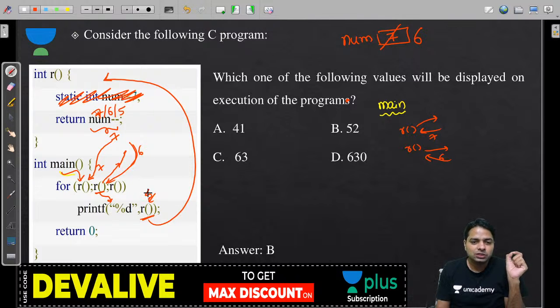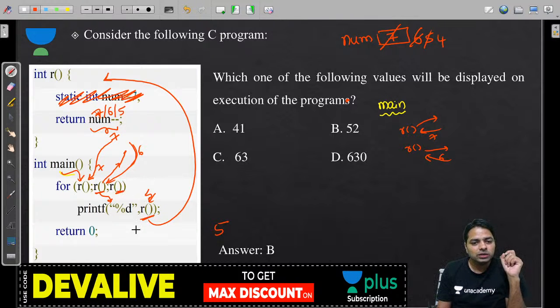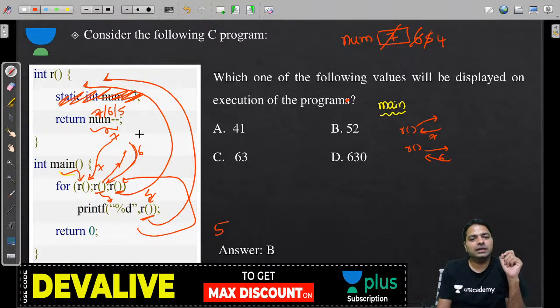It returns 5. It's going to print first, now 5. First output came, guys. Immediately, guys, previously I forgot to tell that 5 has happened. Now when you return 5, 4 will happen. 4 will happen because 5 is displayed, but 4 will happen. And when you are going to execute this line, R again, this time 4 will return. 4 will return here, but it makes the variable 3. And next time, when you call R, this gets 3 now, 3, but automatically makes 2. And 3 is true, so it goes again.